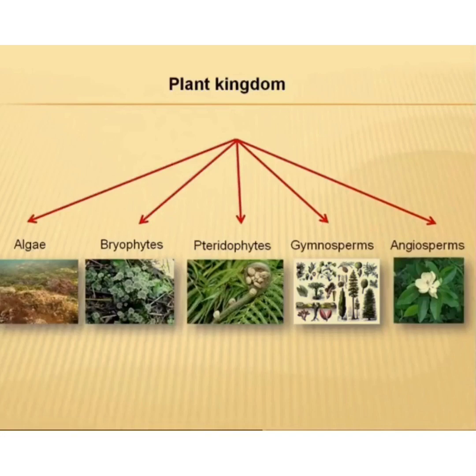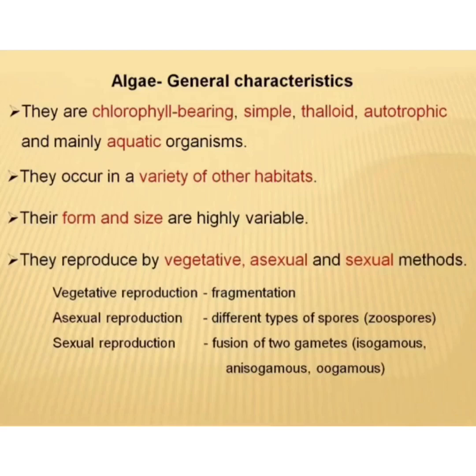In this lecture, we learn about the algae. Algae general characteristics are that they are chlorophyll bearing simple thalloid autotrophic organisms, and they are mainly aquatic organisms, means they are found in aquatic habitats. They may occur in variety of other habitats which we learn afterwards.